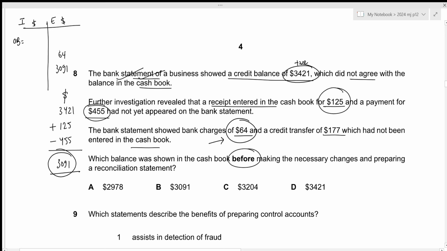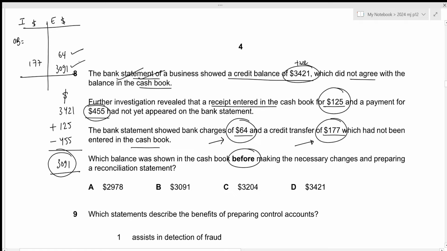So the 64 will go on the credit side, and a credit transfer of 177, which had not been entered in the cash book. Now in this case, the credit transfer is basically a receipt that was not yet recorded in the cash book. So this will act as an income, which means that it should be recorded on the debit side. Now in order to calculate the opening balance, we need the total from the credit side.